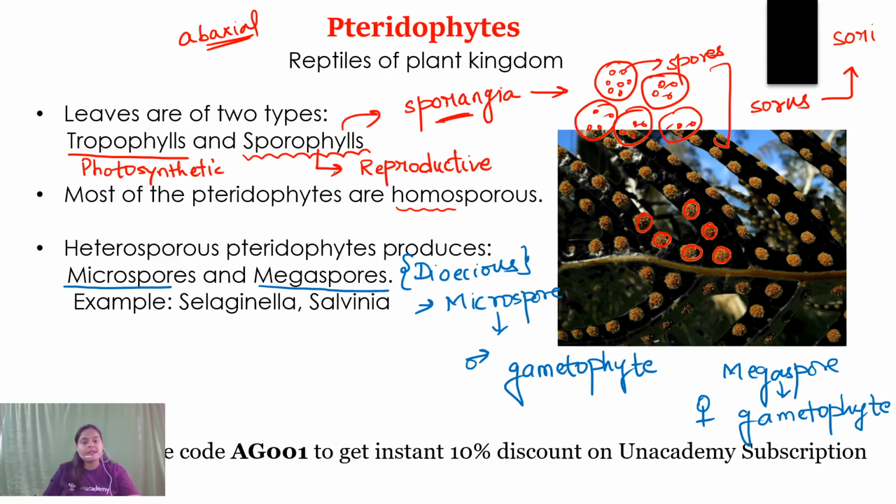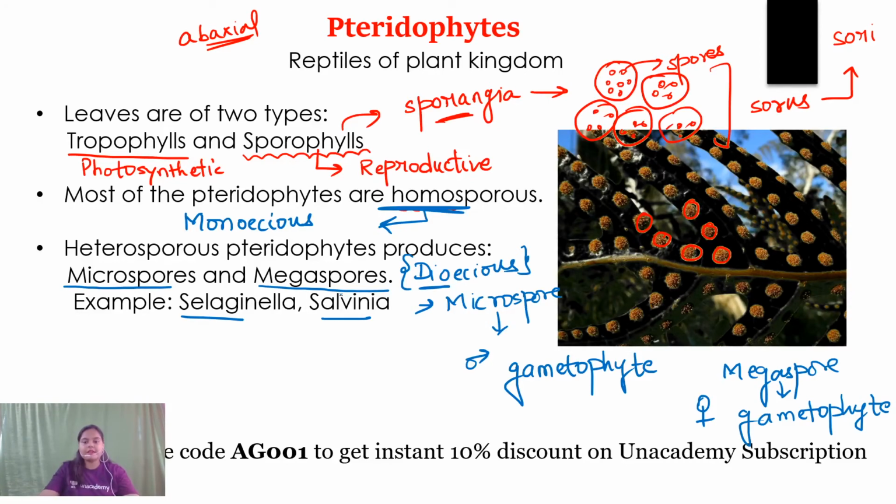What happens in homosporous condition? In homosporous condition, generally monoecious condition is found. That means upon germination, the spore produces a gametophyte, and that single gametophyte bears both male and female reproductive organs. But in heterosporous pteridophytes, dioecious condition is found. Examples are Selaginella and Salvinia.